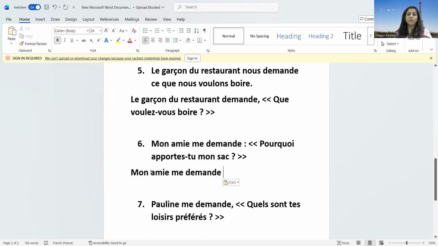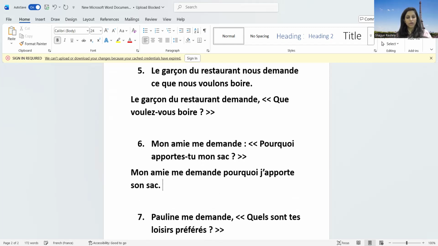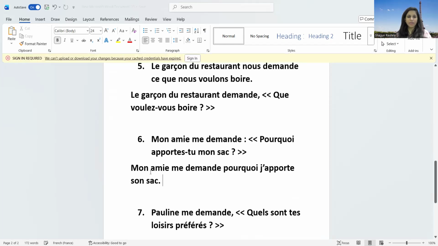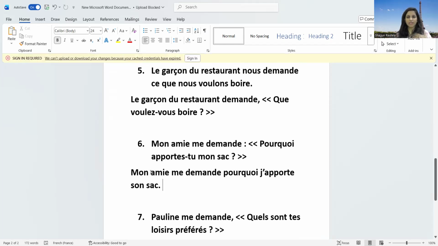Pourquoi? Why are you bringing my bag? So, pourquoi j'apporte? Why am I bringing his bag? Okay, so imagine yourself in that situation. The best part, my friend is asking me, why are you bringing my bag? Same thing, I have to share it with you. My friend is asking me why I am bringing his bag. Okay.